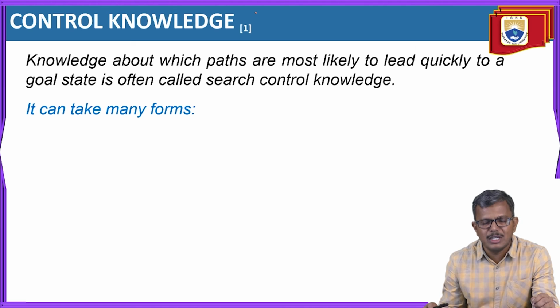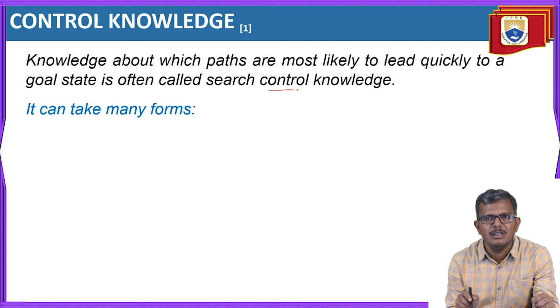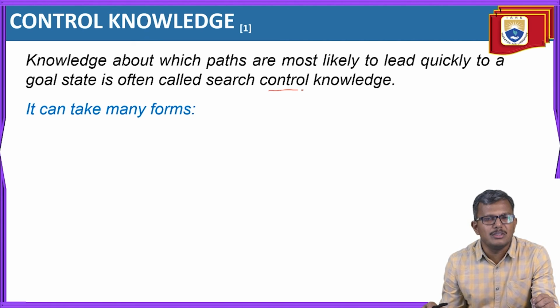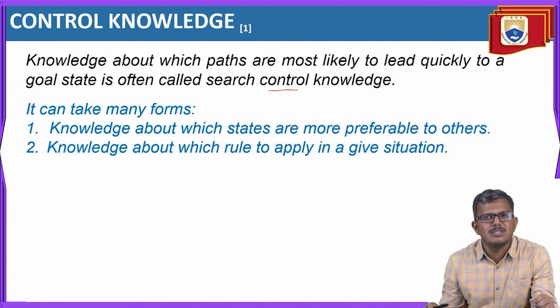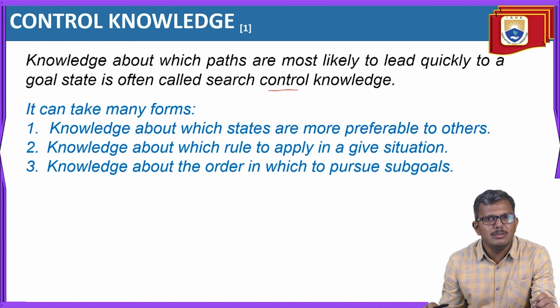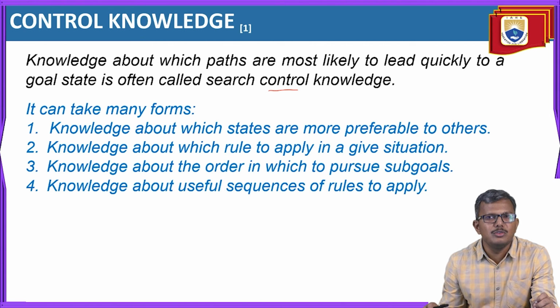So the process of collecting such knowledge is nothing but search control knowledge. There are many forms given to us. The first one is knowledge about which states are more preferable to others. The second one is knowledge about which rule to apply in a given situation. The third is knowledge about the order in which to pursue sub-goals. And finally, knowledge about useful sequences of rules to apply.